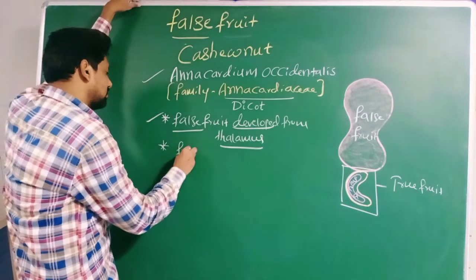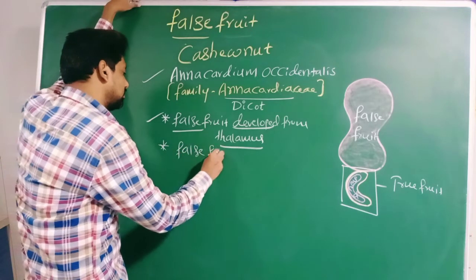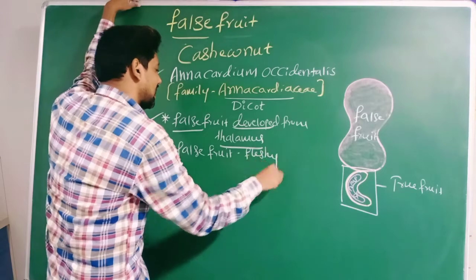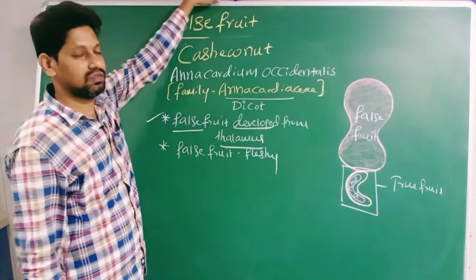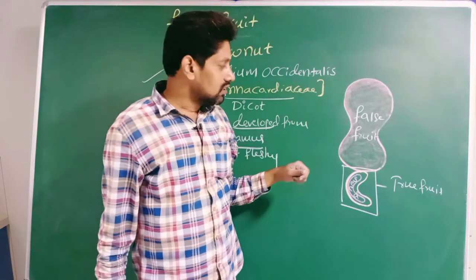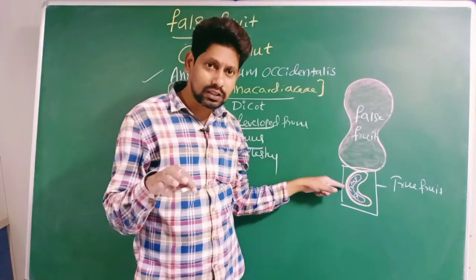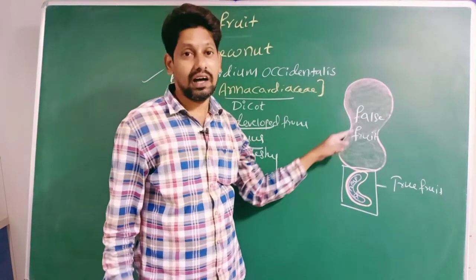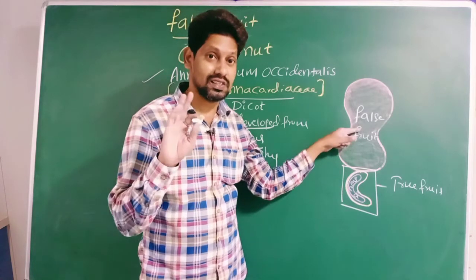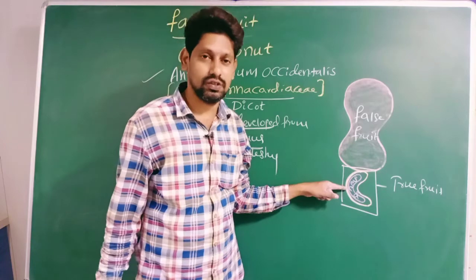False fruit is fleshy. Now you tell me, see the diagram and tell. Is this false fruit enclosing the true fruit here? No. The false fruit does not enclose the true fruit.